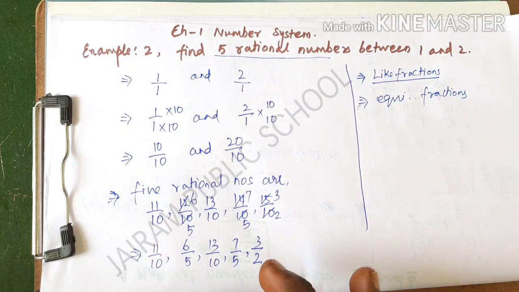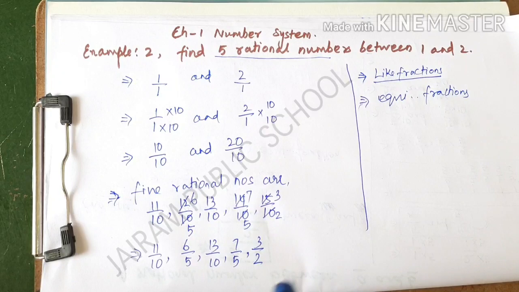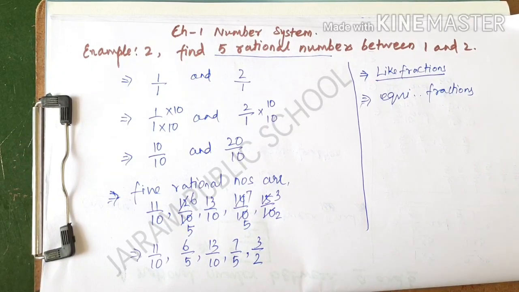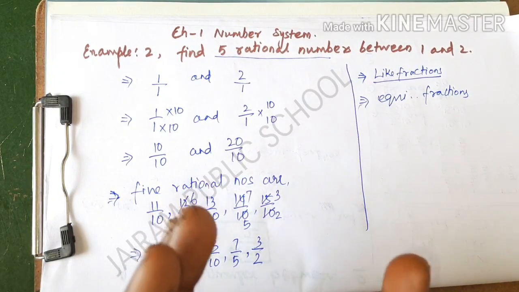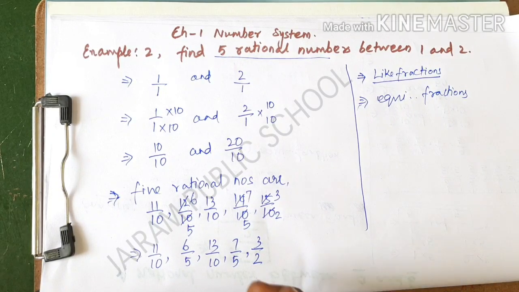That means one of the 5 rational numbers between 1 and 2. Why I am saying that is because between these two numbers there are infinite rational numbers, and this is one of the answers.